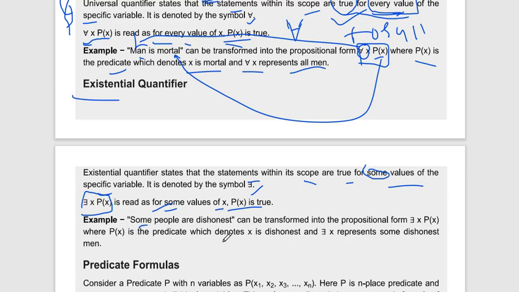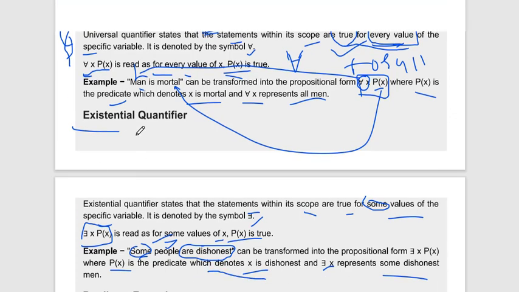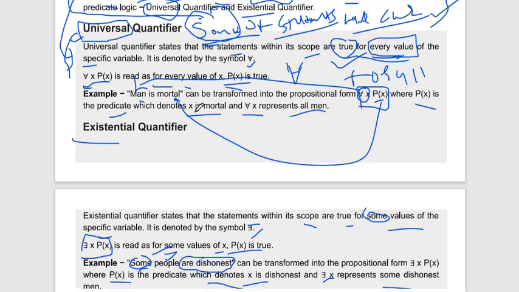Second example: some people are dishonest. Here "are dishonest" is our predicate, people is our subject, and some is our quantifier. So the mirrored E represents some, and P of x is the predicate which denotes x is dishonest. So this is the existential quantifier and the universal quantifier.